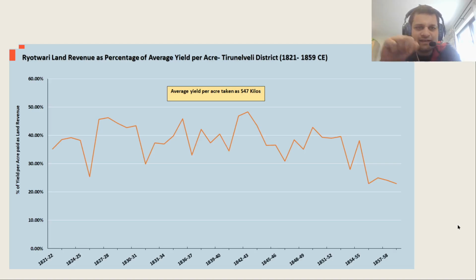And this is the last slide. So Rayatwari land revenue as percentage of average yield per acre. Okay, so on an average for this 40-45 year period, this fluctuated roughly around, so the average roughly comes to around 40 to 41%. And again, as I point out, you have to add the costs of cultivation into this, and the farmer's reserve stock, and basically he's left with nothing.